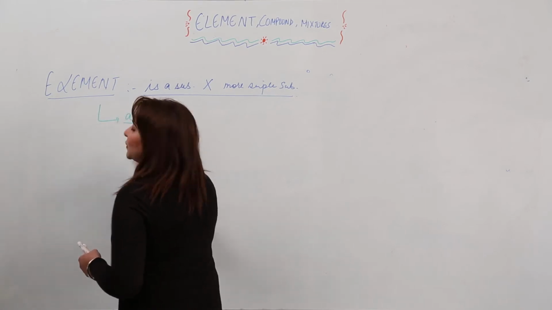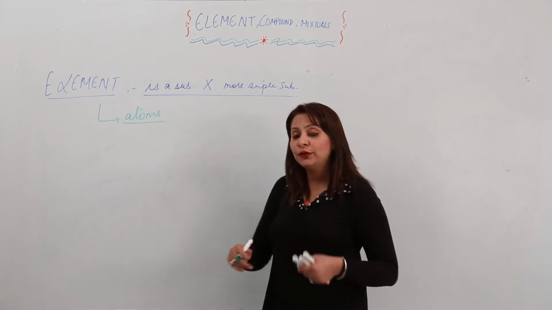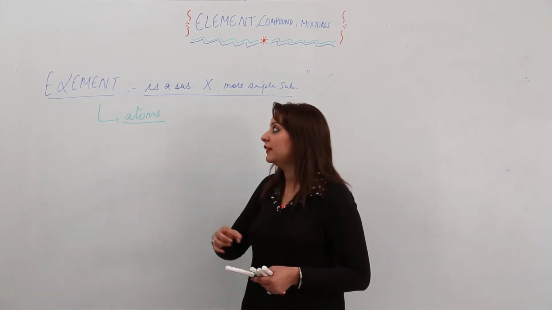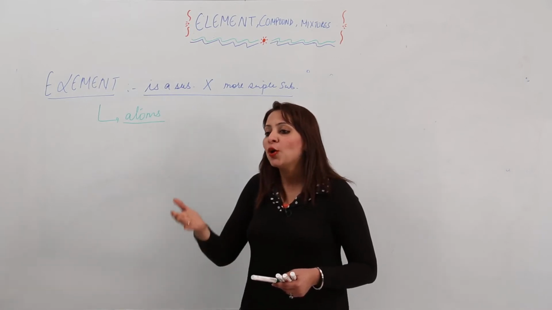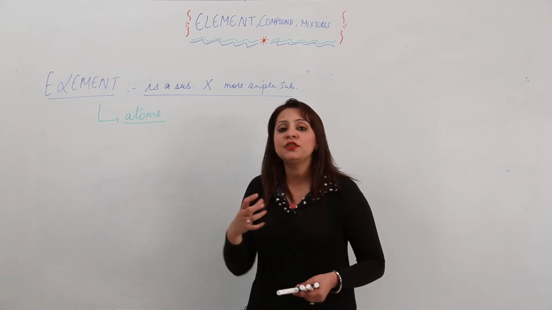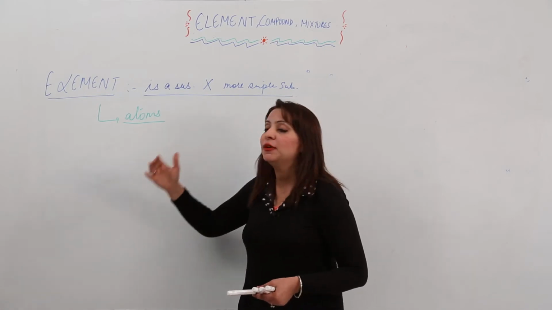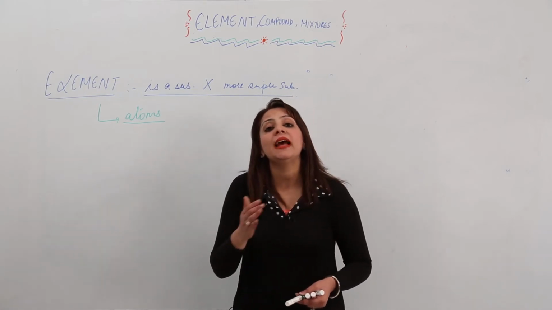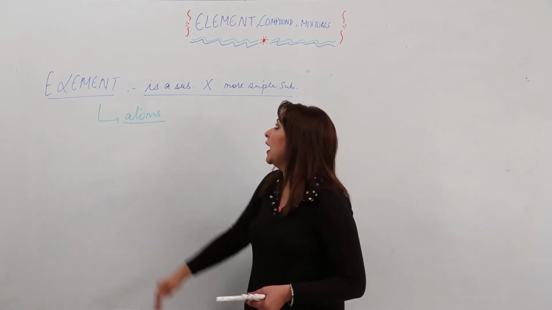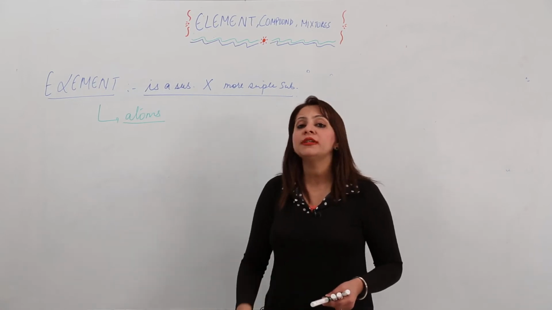And you know the atoms are the smallest particles, right? We do have subatomic particles, but when we are talking about element, compound and mixture, we talk only till the atom, because those subatomic particles get changed. Whenever we are talking about the element, we will take into consideration only the atoms, not the subatomic particles, right? So an element is a substance which can't be broken down into a simpler substance.